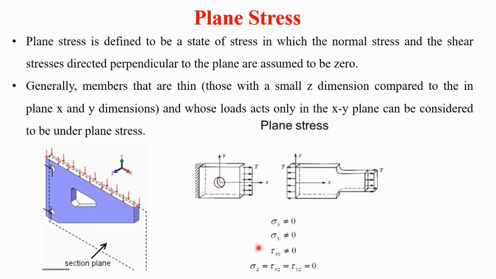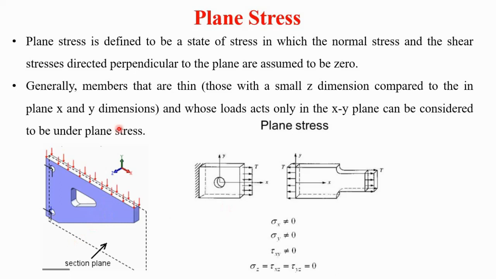And tau xy is also not equal to 0, but sigma z, tau xz and tau yz are equal to 0. So that means the stress along the z axis is 0. Again here also, it is tensile stress along the x axis and y axis, but stress along the z axis is absent. That means the stress perpendicular to this plane is 0. So this is the section plane which is shown here. Elemental sectional plane. So the stress perpendicular to this plane is 0.